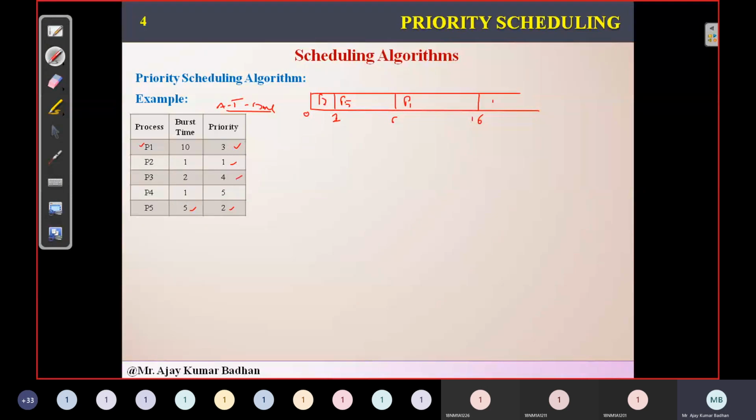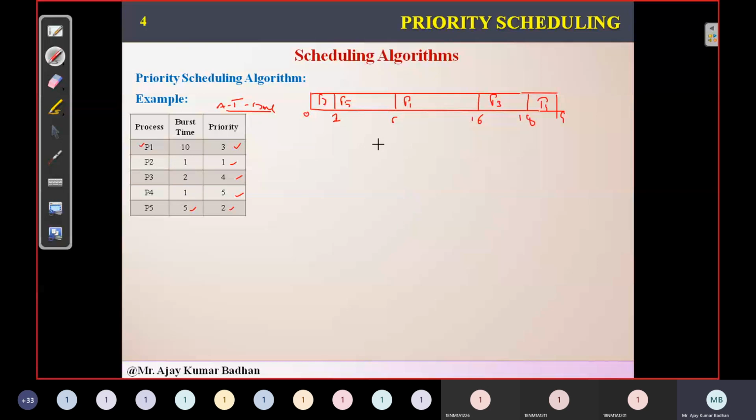Then fourth priority, P3. How much time is it going to take? 2. So 16 means it will be 18. Which one is completed? P3 is completed. Next, finally, P4. P4 is here at 18 and this is 19. Is it correct or not? We have to check it first. So 0 to 1, then 0 to 5, so 5 plus 1 is 6. Then we have the third priority at 16, then P2 at 18, and 19.